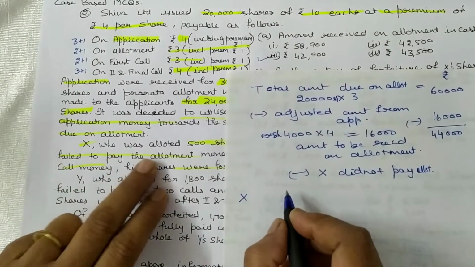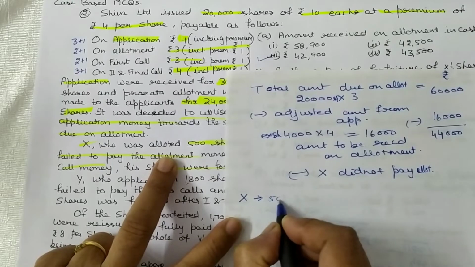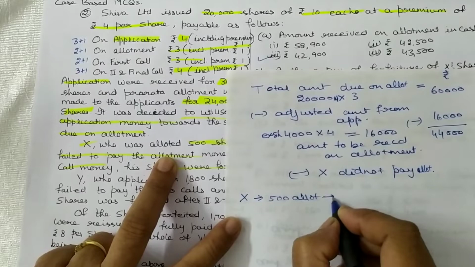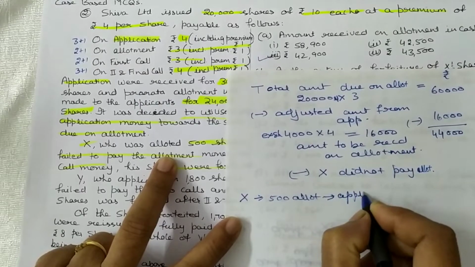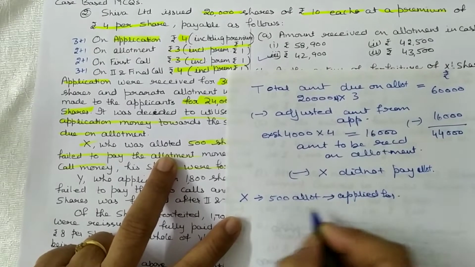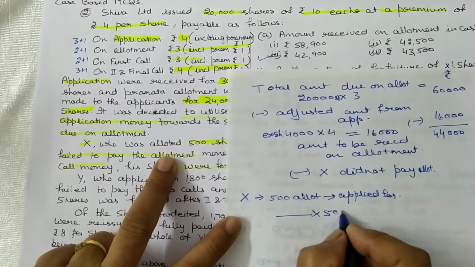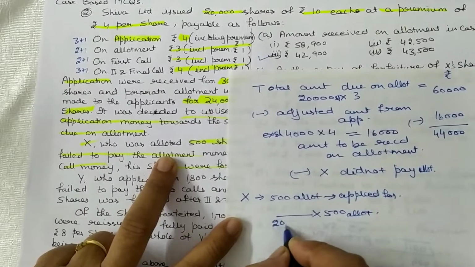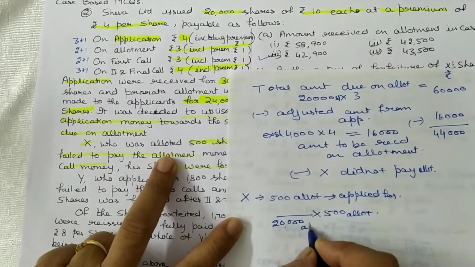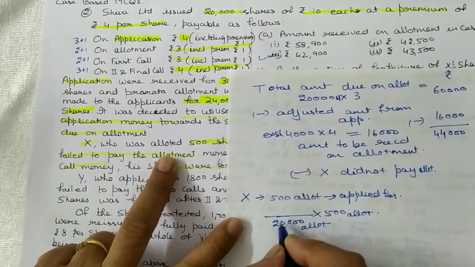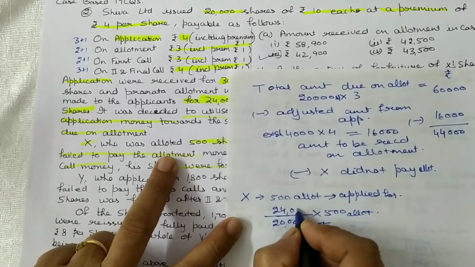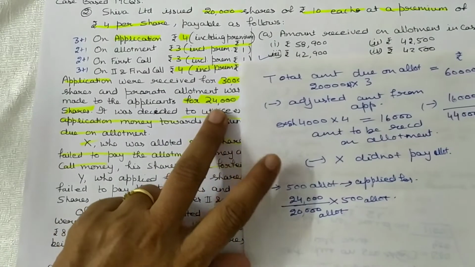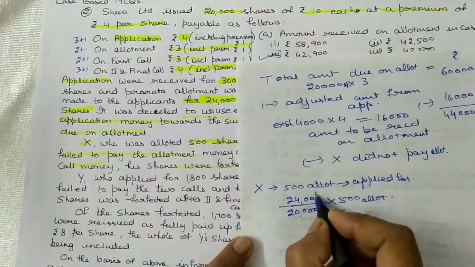Allotted shares are 500. He must have applied for... you have to calculate like this. In the diagonal you have to write allotted shares. The category is 20,000, the total number of allotted shares, for those who have applied for 24,000, because pro rata allotment is made to the shareholders of 24,000 shares only. These are applied shares.